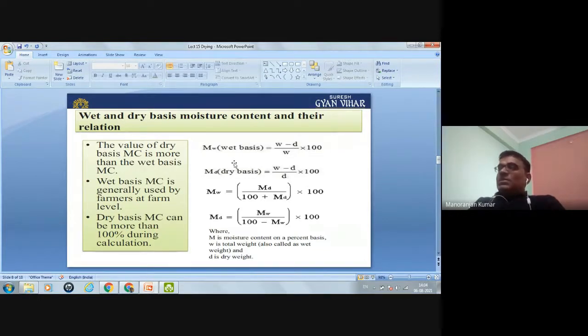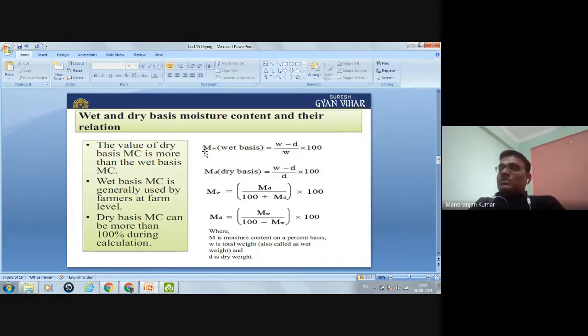Similarly, the dry basis moisture content MD, how can you calculate? Formula is the same. W minus D, means weight of moisture, divided by the dry weight of the product. This is the moisture content dry basis. So in the denominator, the dry weight of the product will be there.